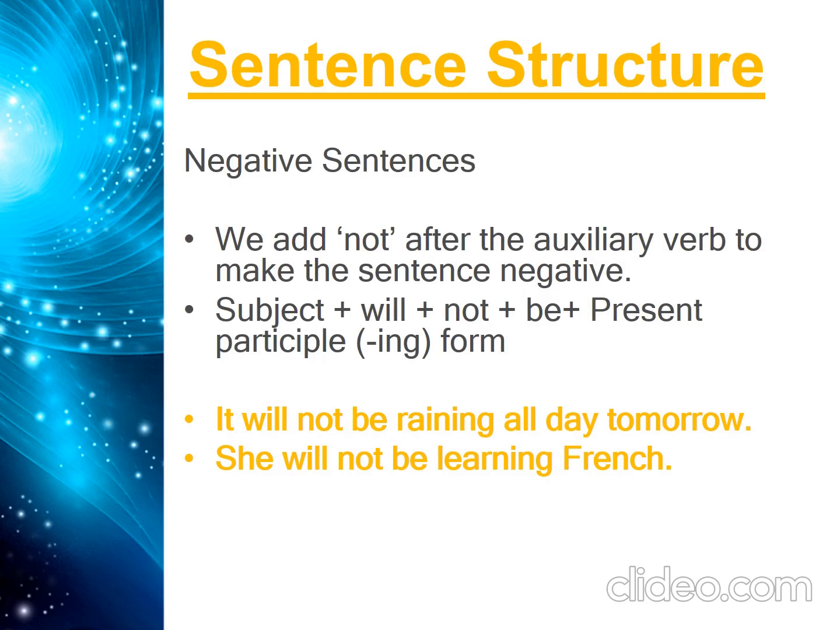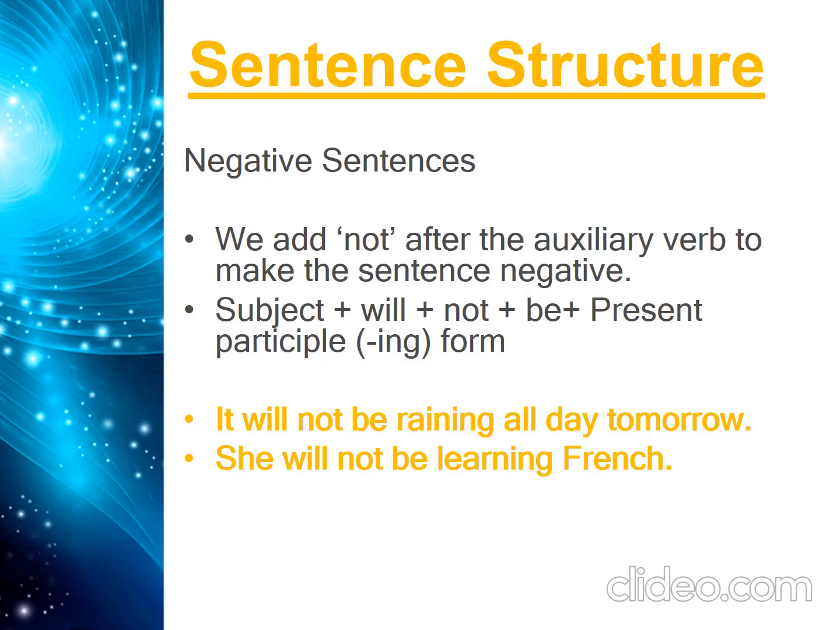And now the sentence structure of the negative sentences of future continuous tense. When we talk about the negative sentence of future continuous tense, we add not after the auxiliary verb to make the sentence negative. Subject plus will plus not plus be plus present participle, the ing form. So this is how we will construct a negative sentence of future continuous tense. Let's take some examples. It will not be raining all day tomorrow. She will not be learning French.